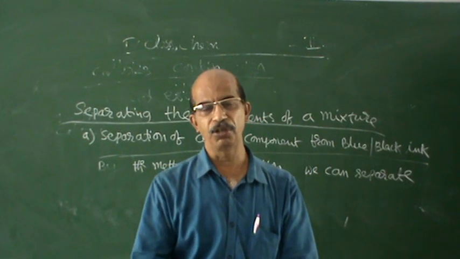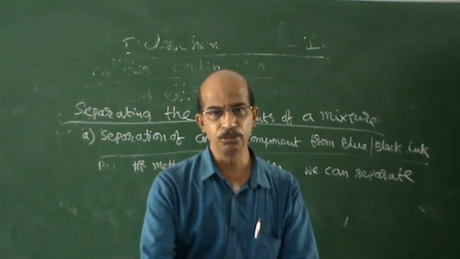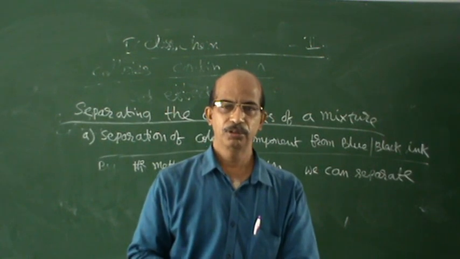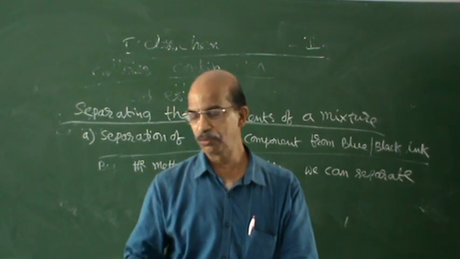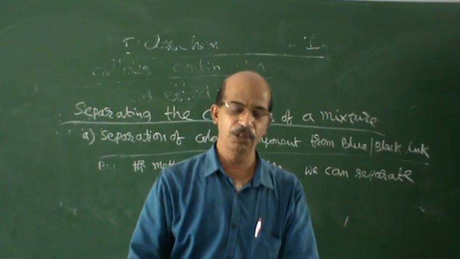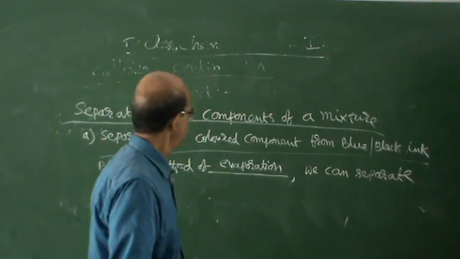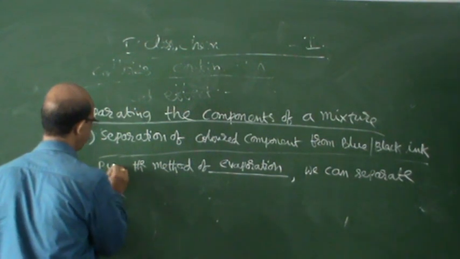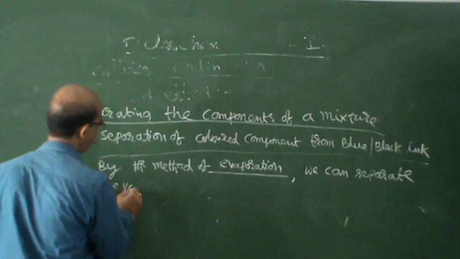It gets evaporated. That is called volatile. If you keep 2 or 3 drops of water, what happens? Slowly it gets evaporated. You pour water here on this floor, then tomorrow you come and see that the whole thing has evaporated. That is called volatile. We can separate the volatile component by the method of evaporation.